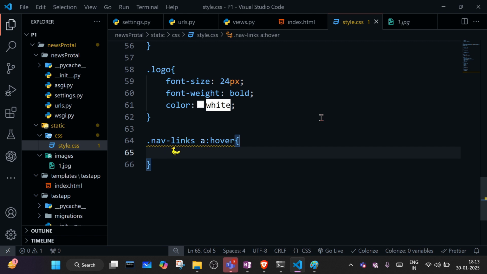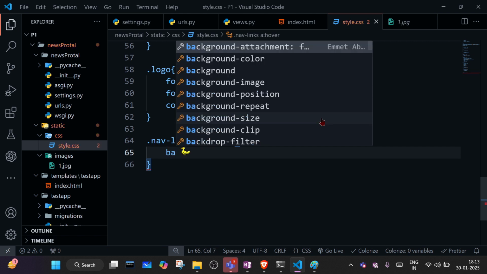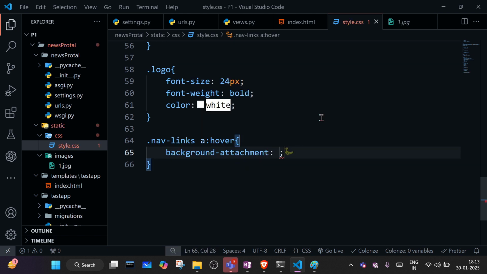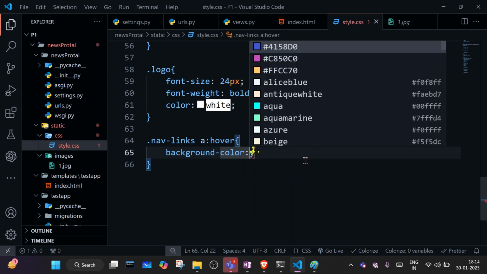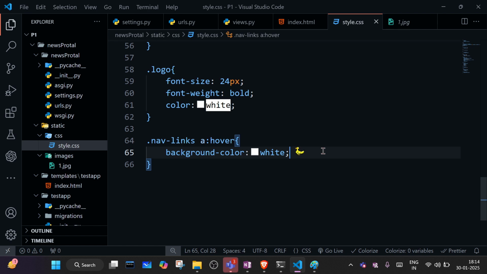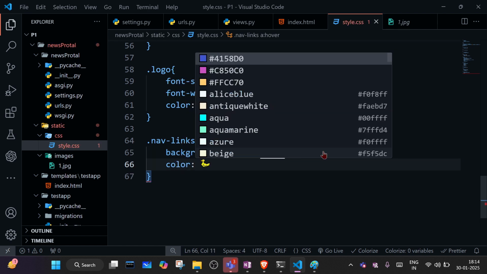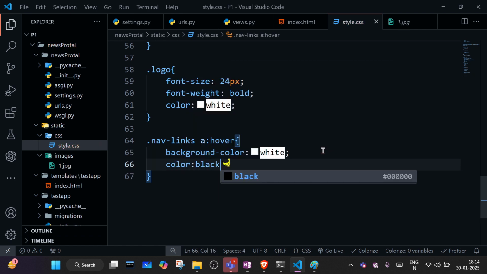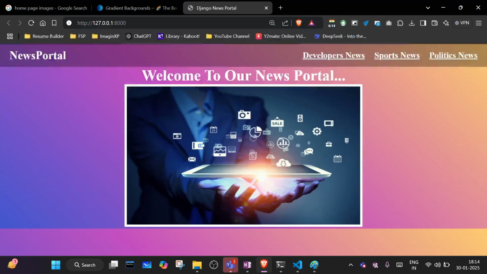So what should happen? Background color should change. Background color should be white and text color should be black. So it is coming like this.